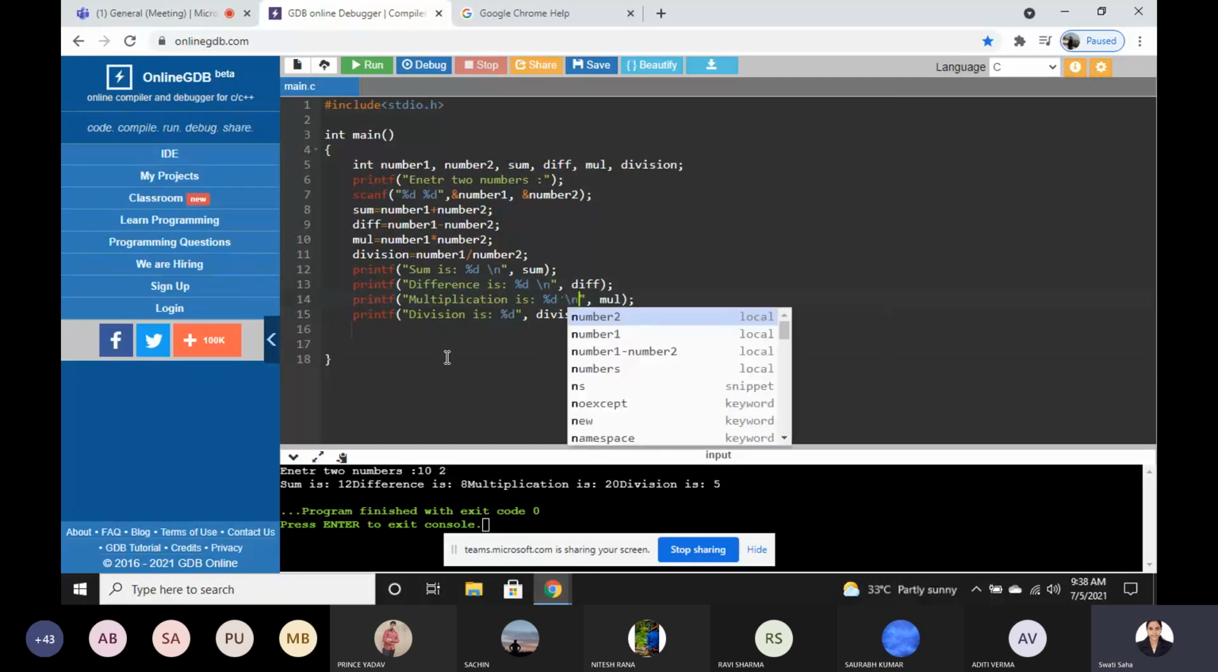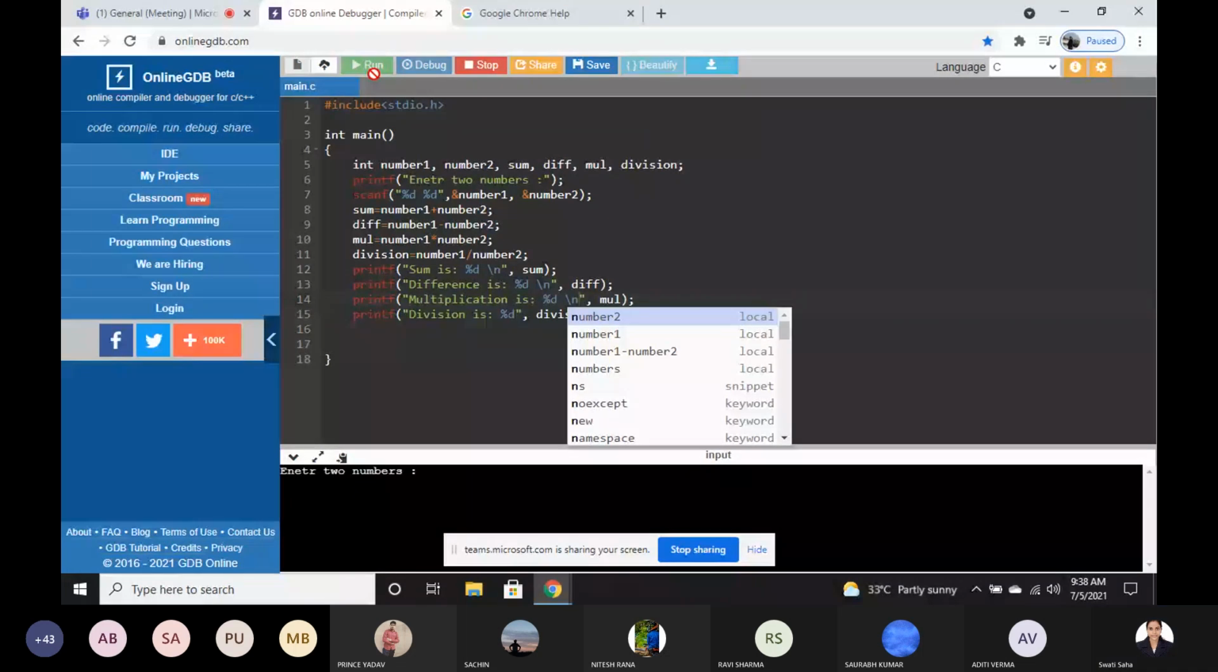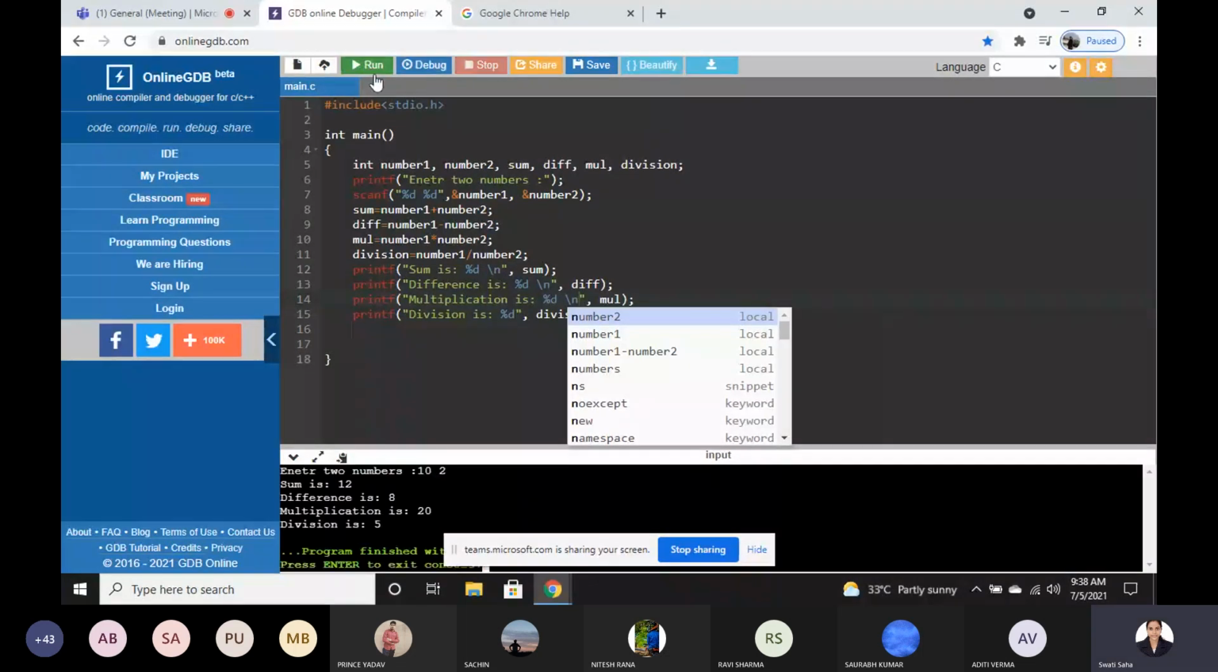Okay. Now just run. Now it will be more beautiful. Okay. 10 space 2. Now see. Now just see what is the output. Sum is 12, difference is 8, multiplication is 20, division is 5.